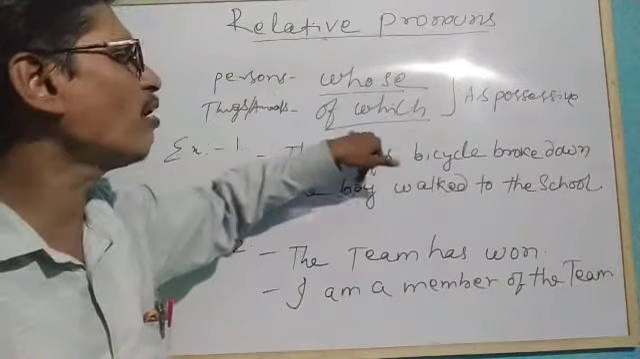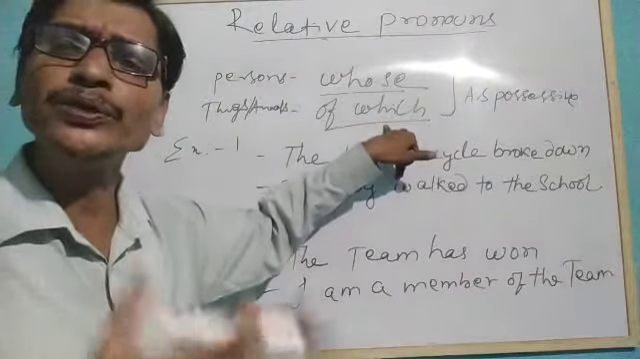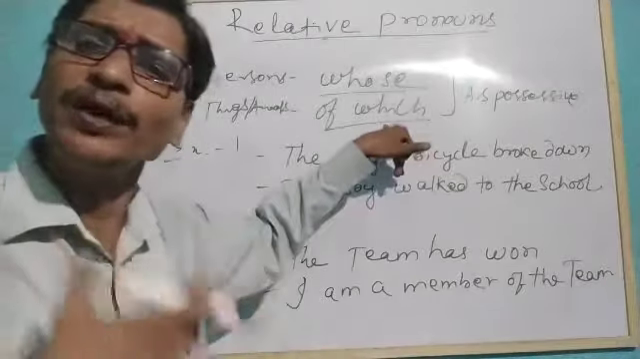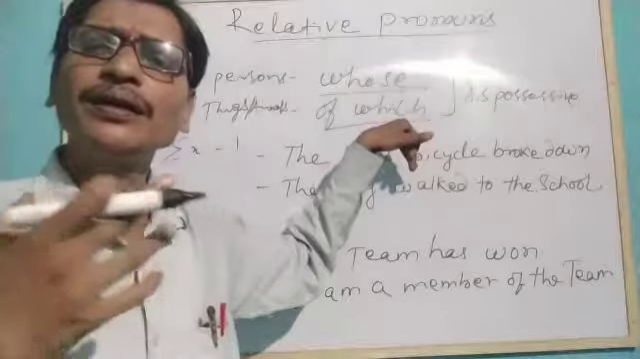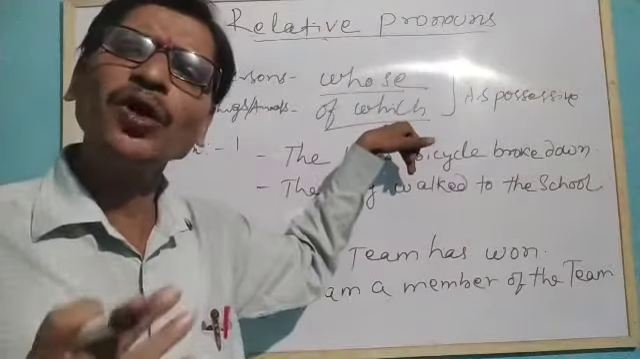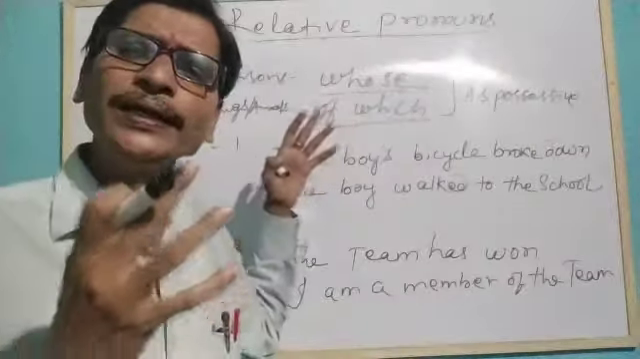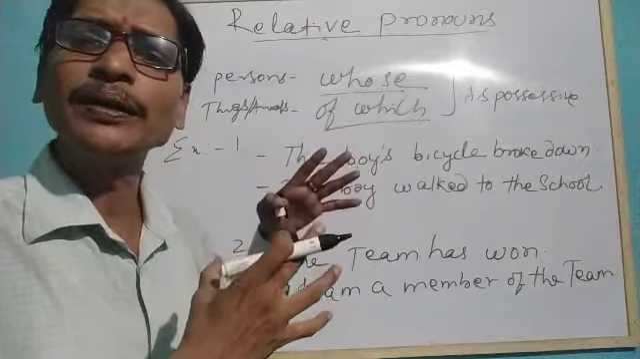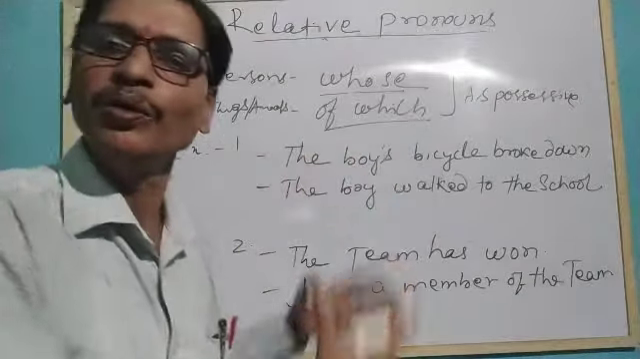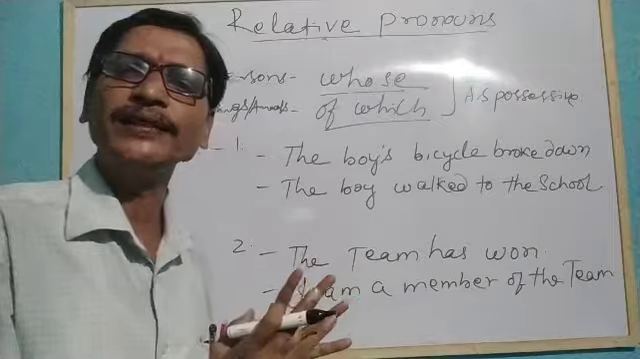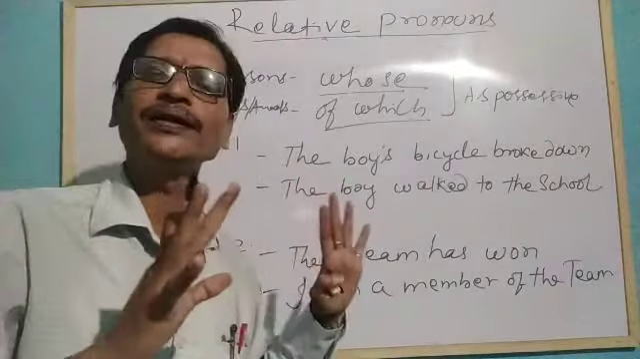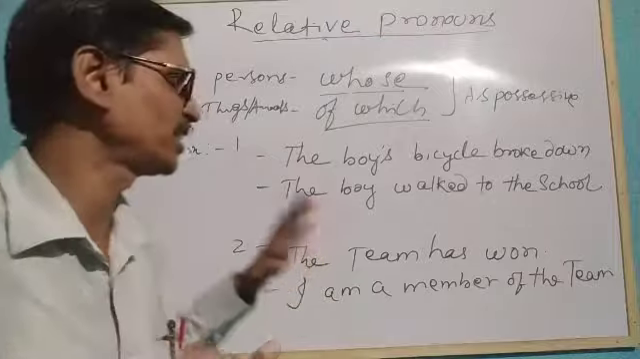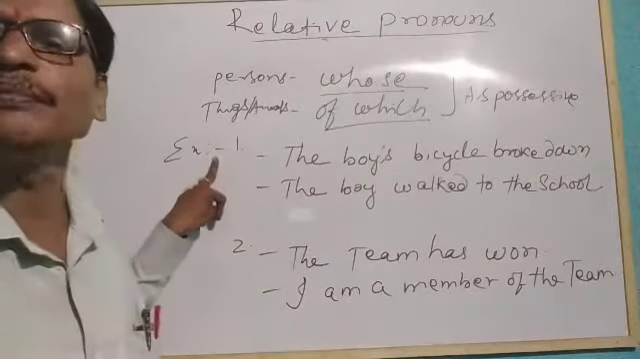We use of which as a relative pronoun for things, animals, birds and other non-living things while combining two sentences. Now understand, don't be confused. We are discussing very slowly and clearly for your better understanding. You see, here are some examples.